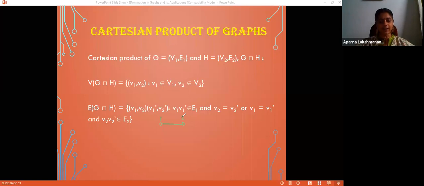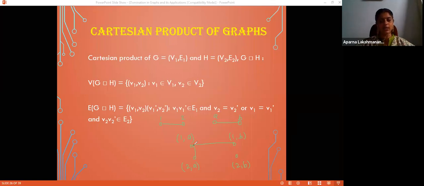Let us check the third vertex. 1A and 2A. 1 is not equal to 2, but 1 is adjacent to 2. Then what? Second vertex are equal. A is equal to A. Okay, so V1 is adjacent to V2 and V1 is adjacent to V1 dash and V2 is equal to V2 dash. So I can draw an edge here.